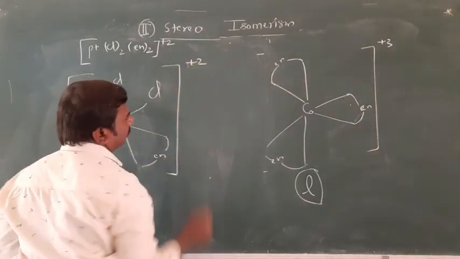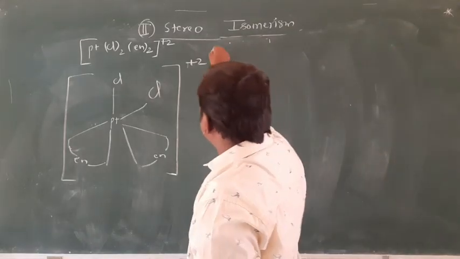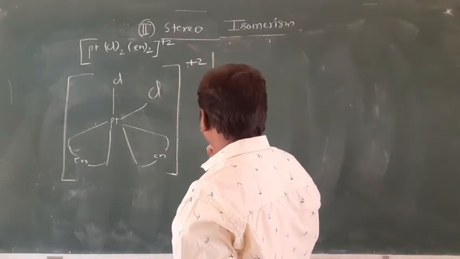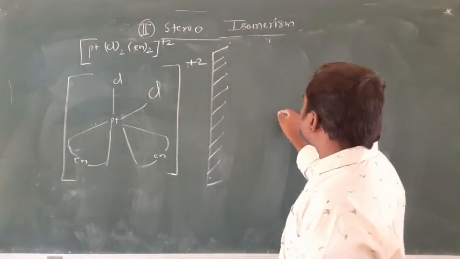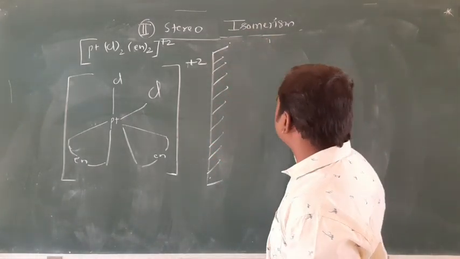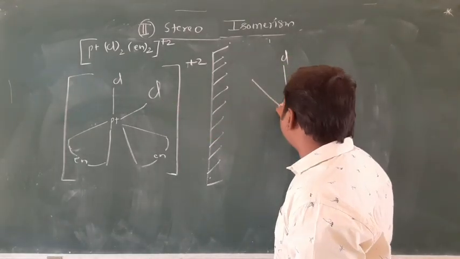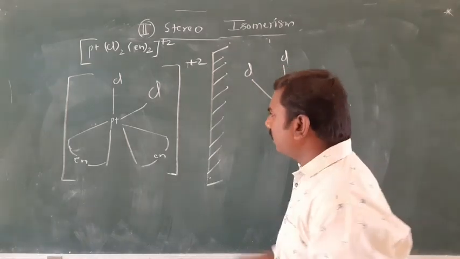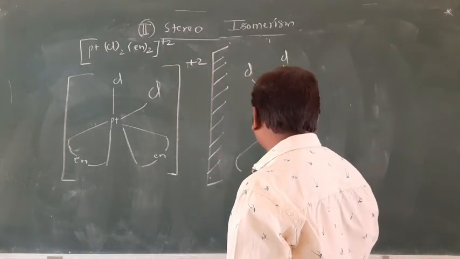Yes. Keep a mirror here. It is a mirror, right? So platinum, and Cl it is. This will be observed here in the mirror, clear, and this will be observed here in the mirror.